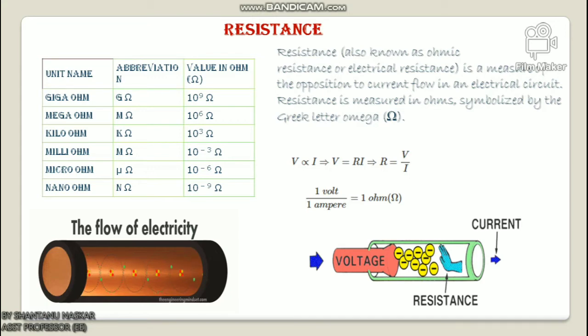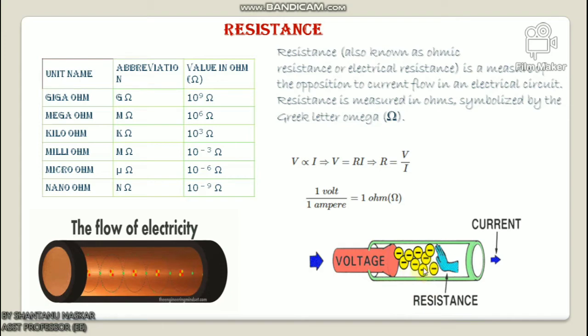To understand the matter, let us take an example of a metallic substance. There are a number of free electrons moving randomly in the crystal structure of a metallic substance. When a voltage is applied across the resistance, due to the electrical field, the free electrons drift from the lower potential point to the higher potential point in the substance. During the drifting motion, the free electrons continually collide with atoms of the substance, and this phenomenon prevents the free motion of electrons, and this causes resistance.